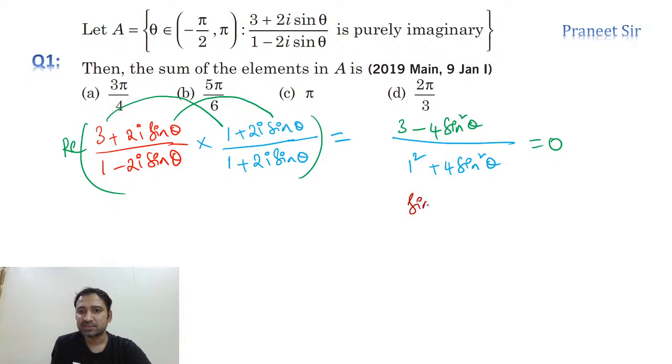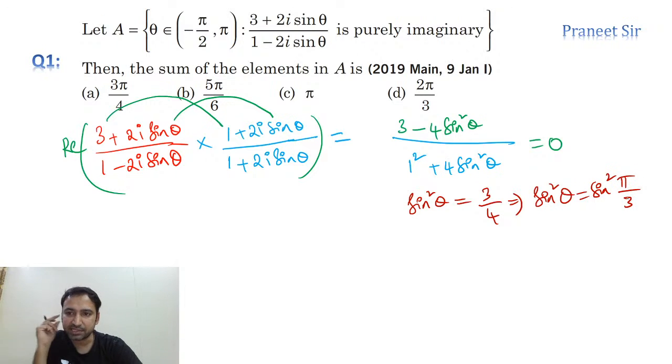Chalo, what do I get? Sine square theta is equal to 3 by 4. From this, I can say sine square theta is equal to sine square pi by 3. Can I say it like this? Sine square theta is equal to sine square pi by 3, where theta belongs to minus pi by 2 to plus pi, guys.